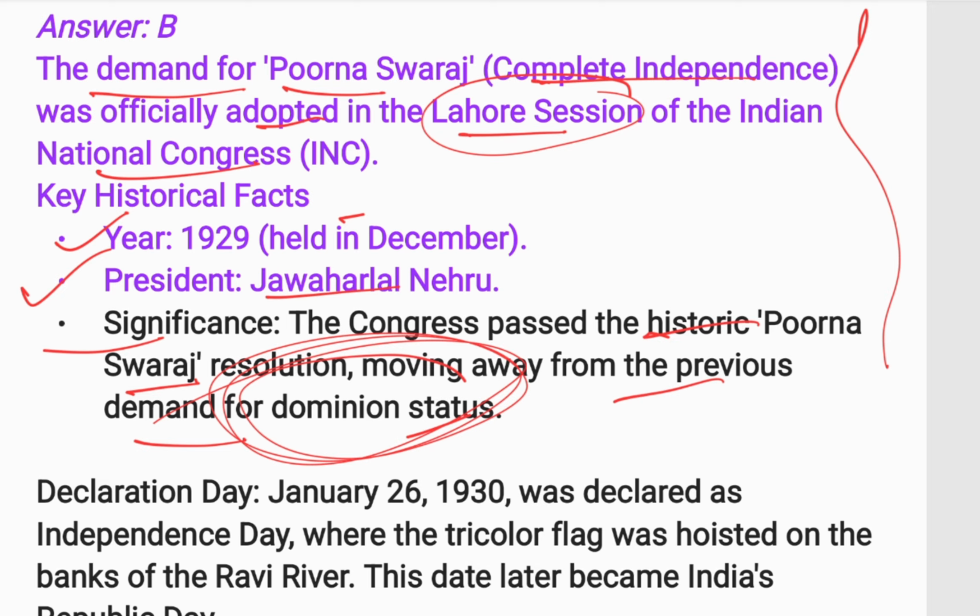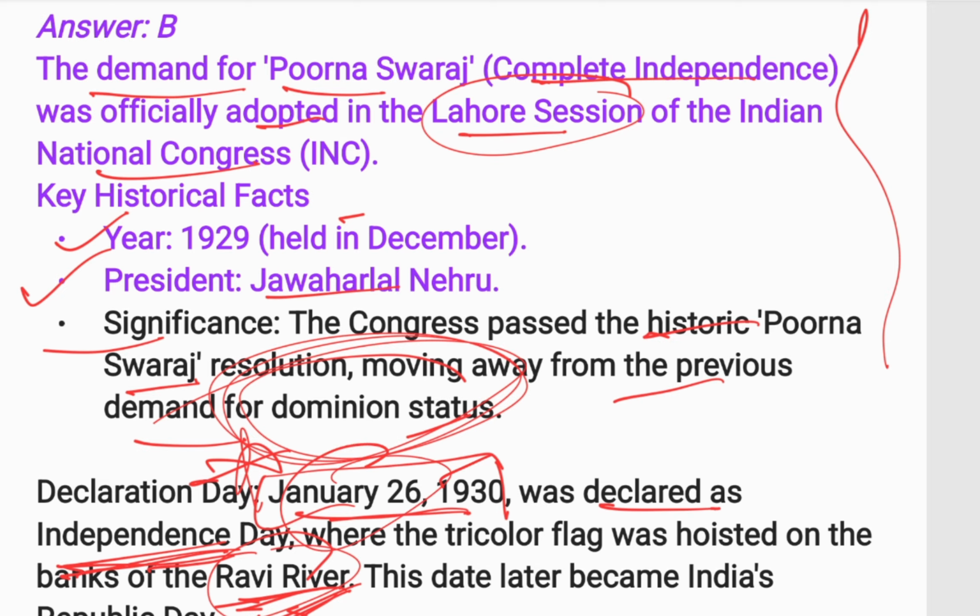Okay, Declaration Day: January 26, 1930 was declared as the first Independence Day of India. Remember, this is very important. On that day the tricolor flag was hoisted on the bank of the Ravi River. This date later became India's Republic Day.